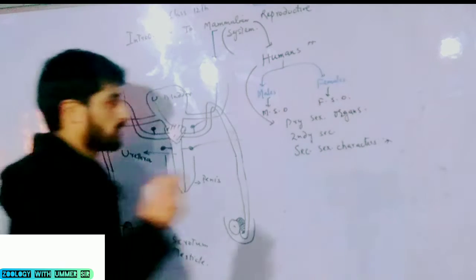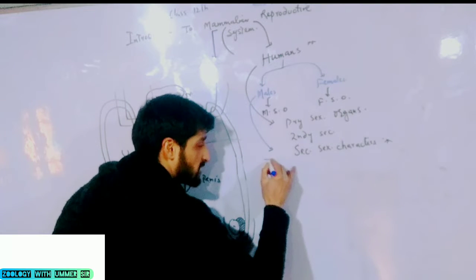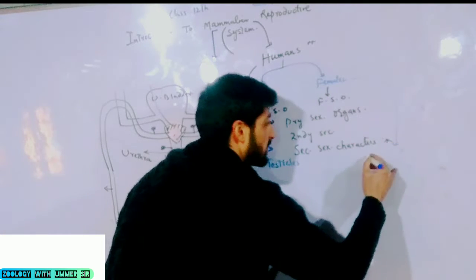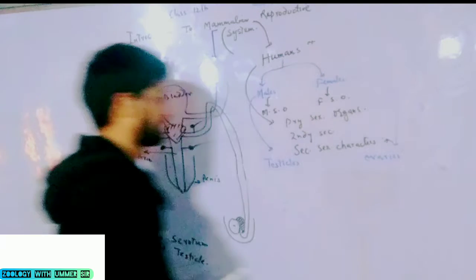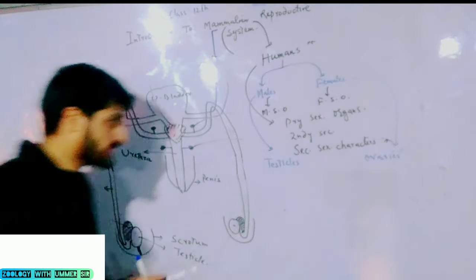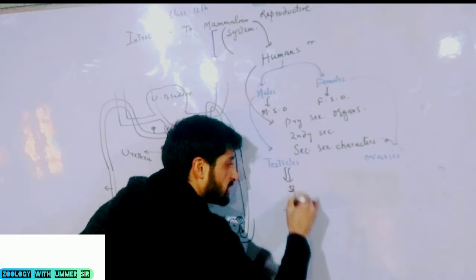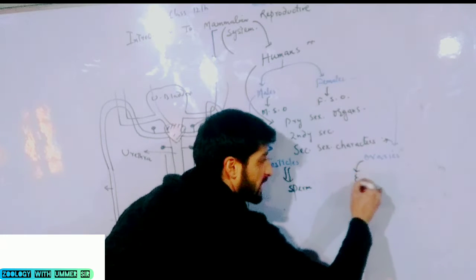You know, male has special structures or special glands called testicles, and female has special structures called ovaries. Simultaneously, you people know that testicles are responsible for sperm production and ovaries are responsible for egg production.